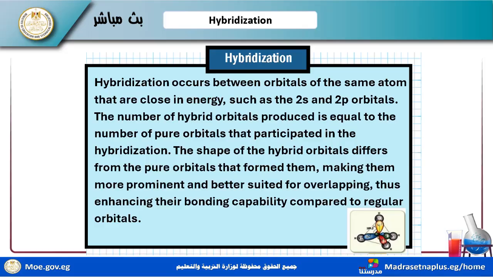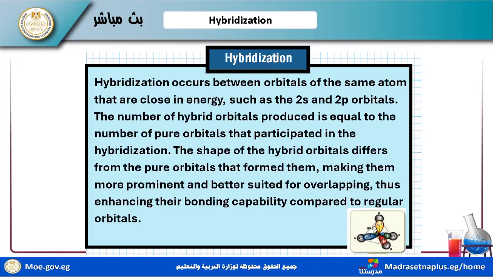The number of hybrid orbitals produced in this atom is equal to the number of pure orbitals that participate in the hybridization. The shape of the hybrid orbitals differs from the pure orbitals that formed them, making them more prominent. What is the meaning of prominence?